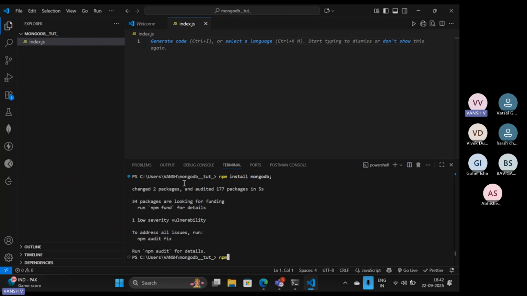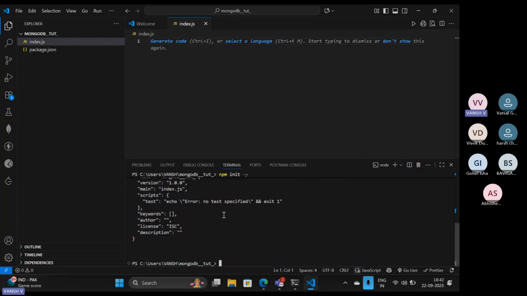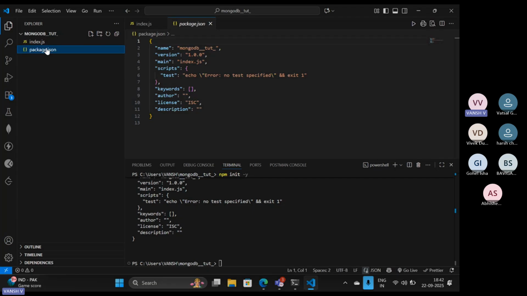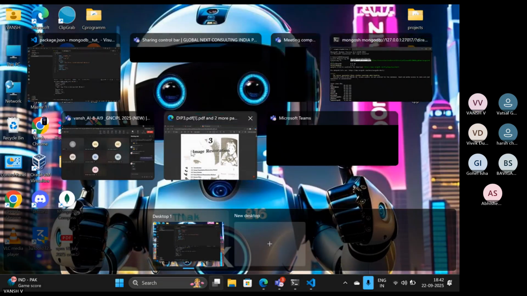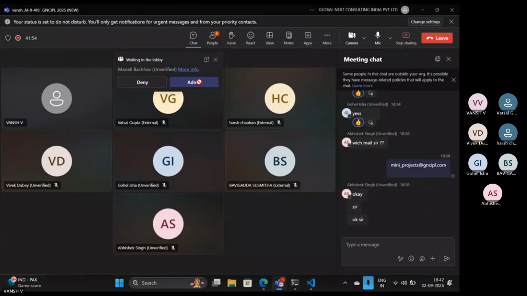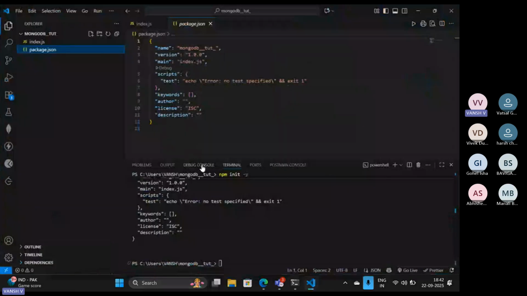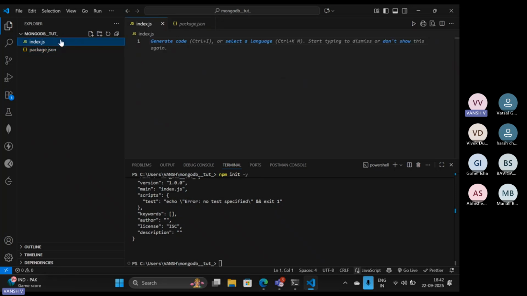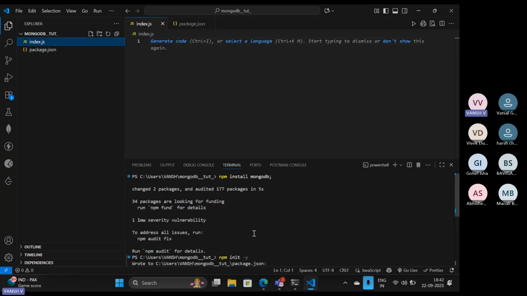For that, what we were doing, npm init -y so that it can be created directly without asking many questions. So like this, you can see what is happening. You have your package.json there, index.js is there, and you have already installed MongoDB.